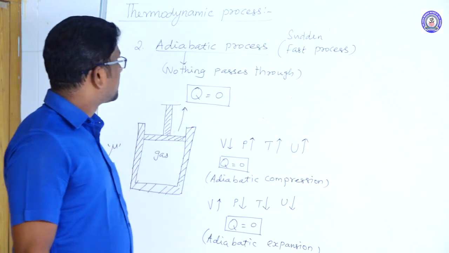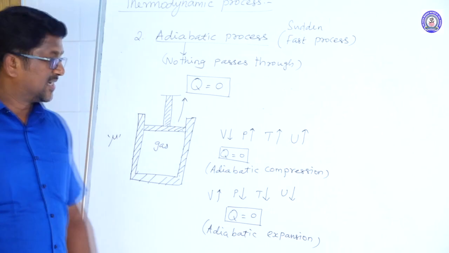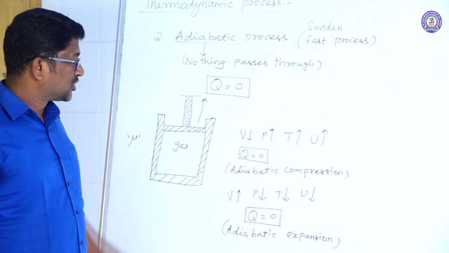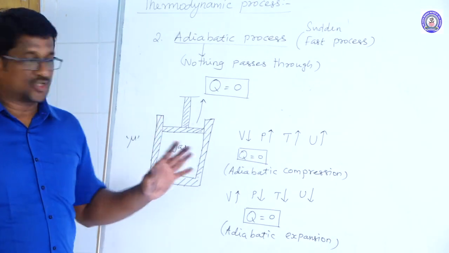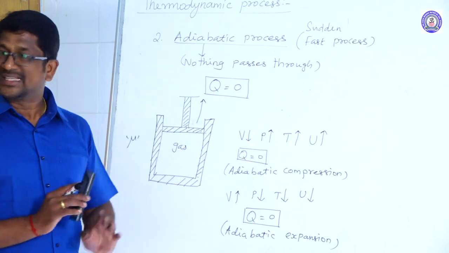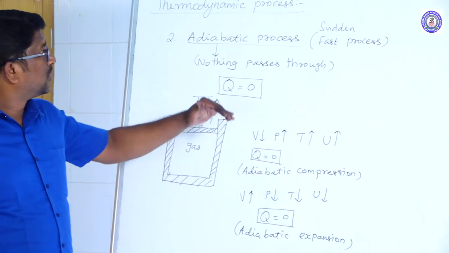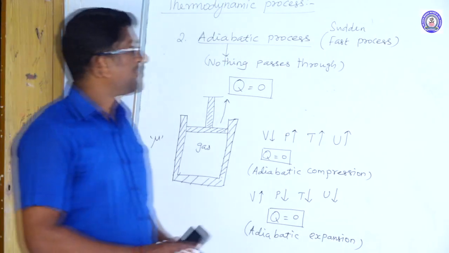Right. So there are two types of adiabatic process: adiabatic compression and adiabatic expansion. During an adiabatic process, no heat leaves or enters the system, but the volume, pressure, temperature, and internal energy of the system change. Such a thermodynamic process is called an adiabatic process.